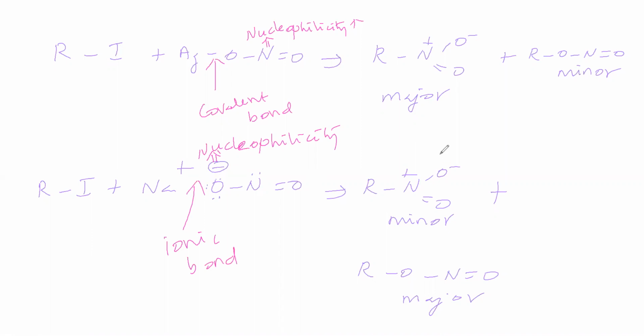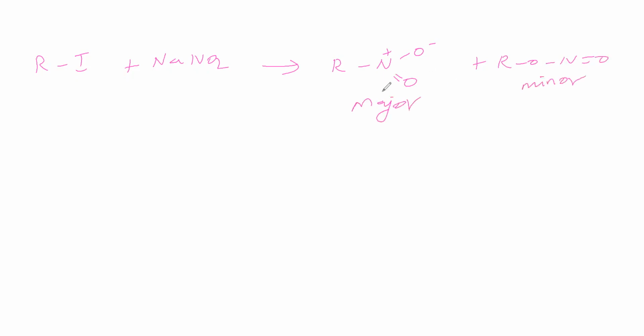Now we want to go against the experiment. R-X we will take with NaNO2, and we will get the products like this, but we want to make this the major and this the minor.